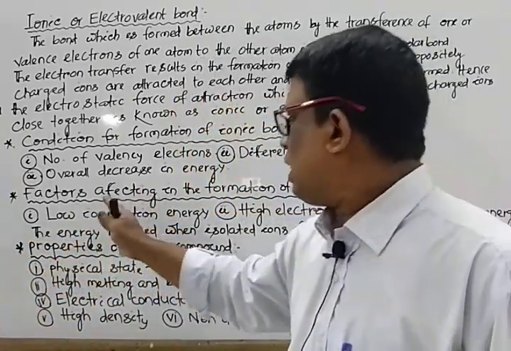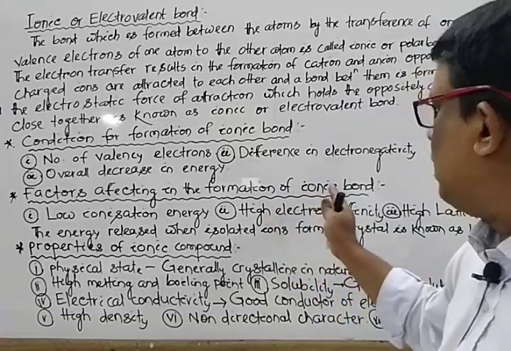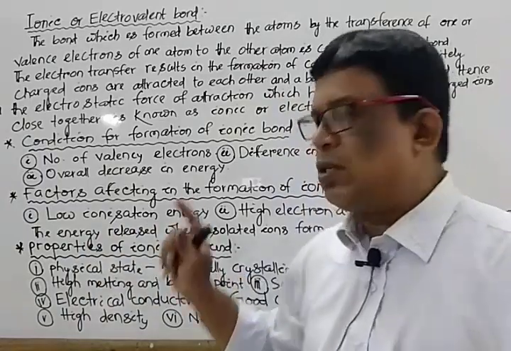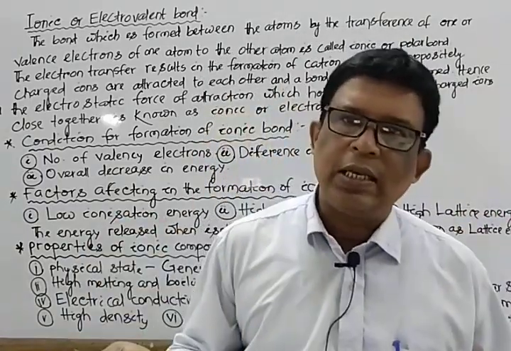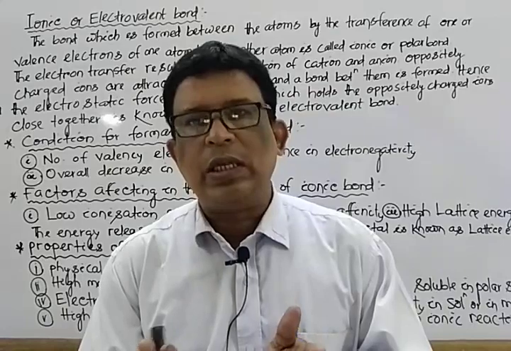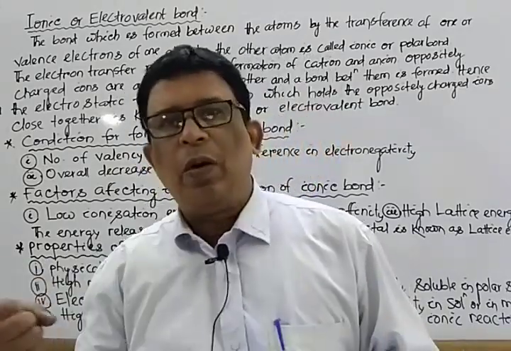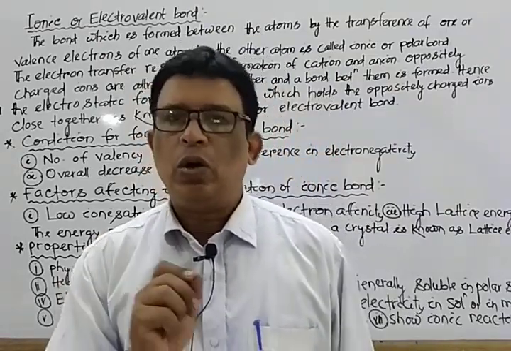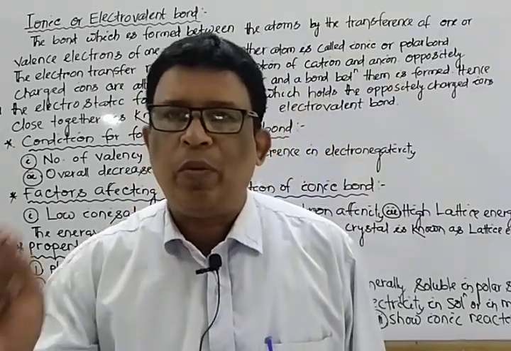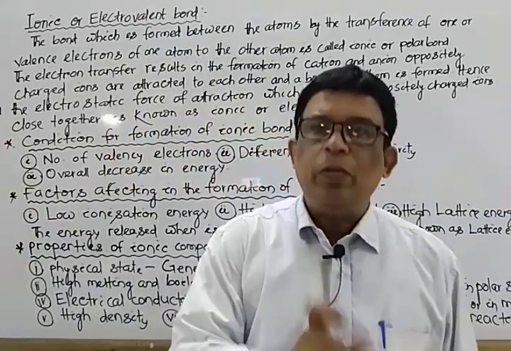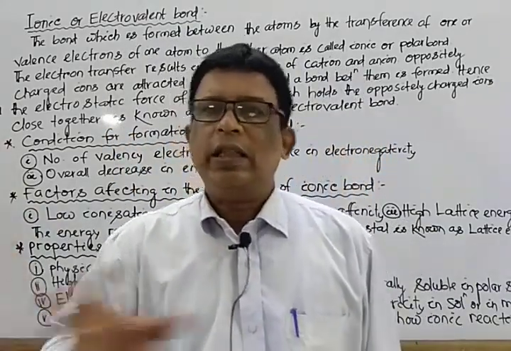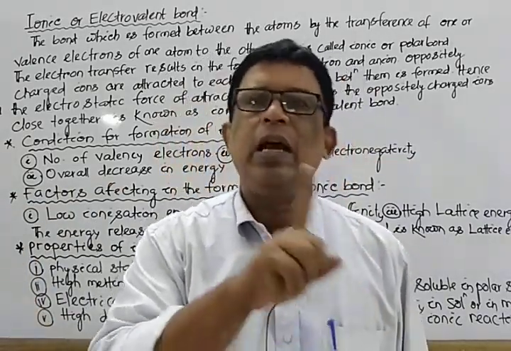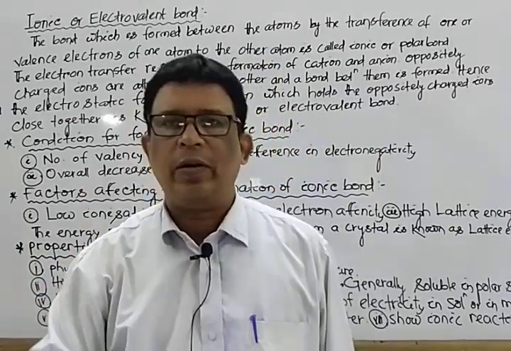Next we discuss the factors affecting the formation of ionic bond. Two to three points are there. Point 1 is low ionization energy. What is ionization energy? The amount of energy required to remove the valence electron of a neutral gaseous atom to form a monovalent positive ion or cation. If they have low ionization energy, then one is able to remove the valence electron easily. That means atom A easily transfers to a positive ion.